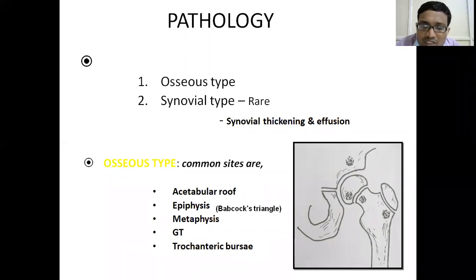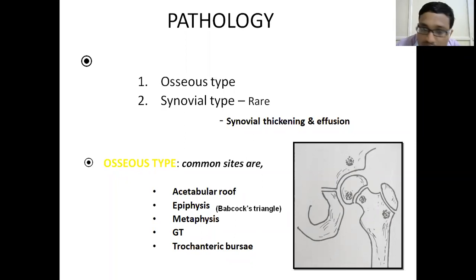There is one region in the epiphysis, in the metaphysis or epiphyseal junction, called Babcock's triangle, and this is one of the viva questions. It is one of the sites for hip tuberculosis.